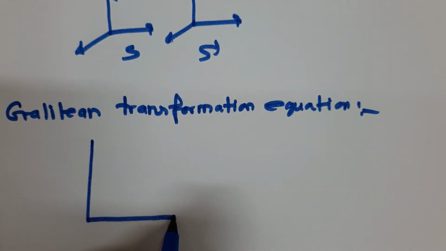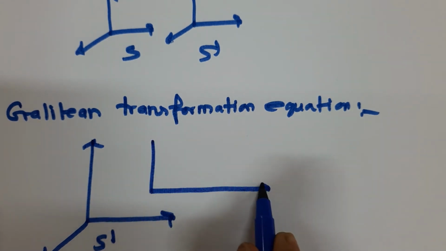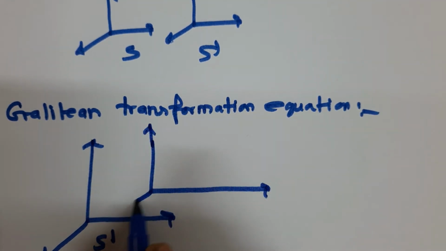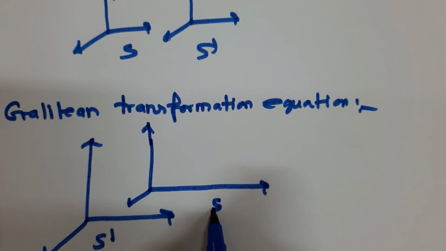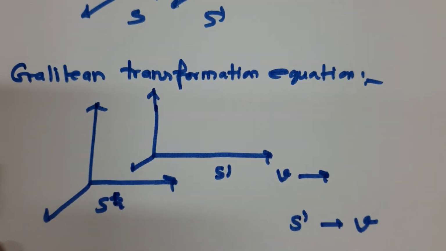Suppose there are two frames of reference, one is S and the other is S dash. S dash is moving with velocity v with respect to S.